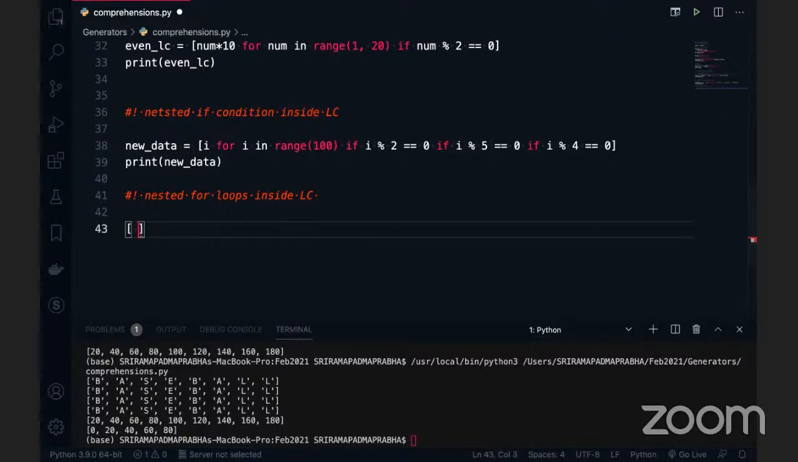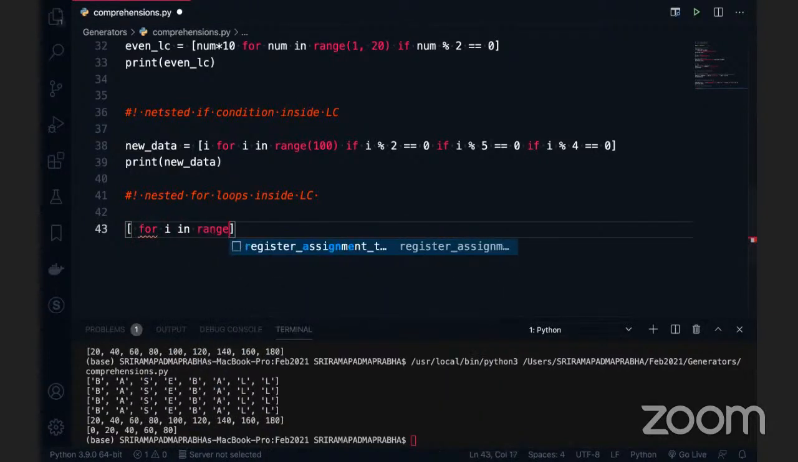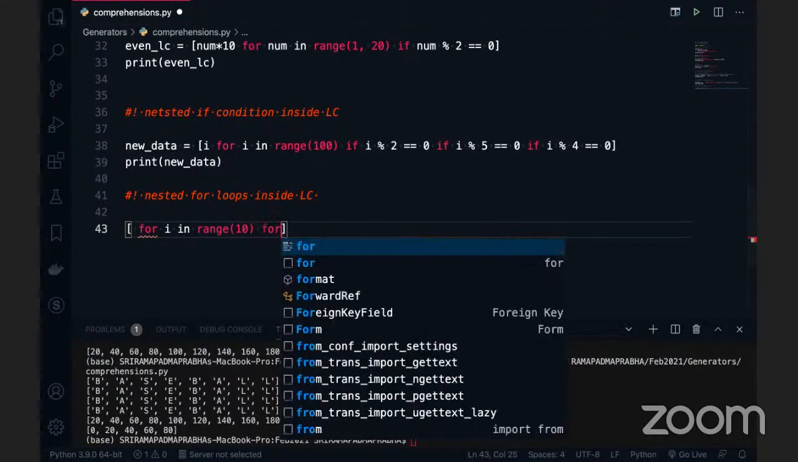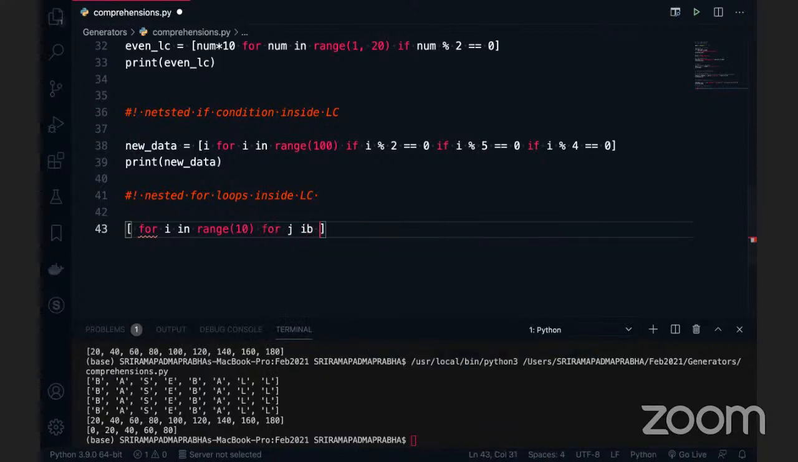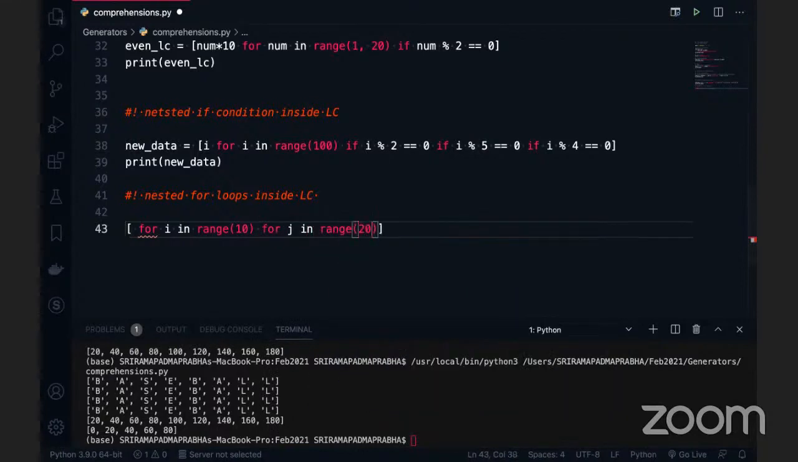Can anybody tell me one example here? I want to make two for loops. Okay, for i in range of 10, as simple as that. Can I do it like this? Again, for j in range of 20. Two for loops which I am taking up. So the list comprehension is here, with i, which I am mentioning here.